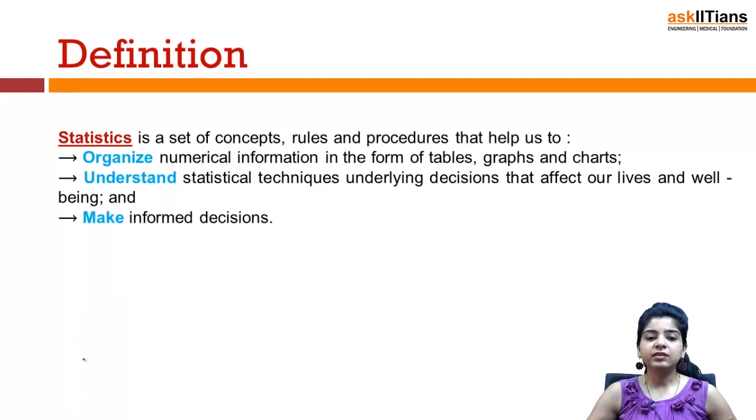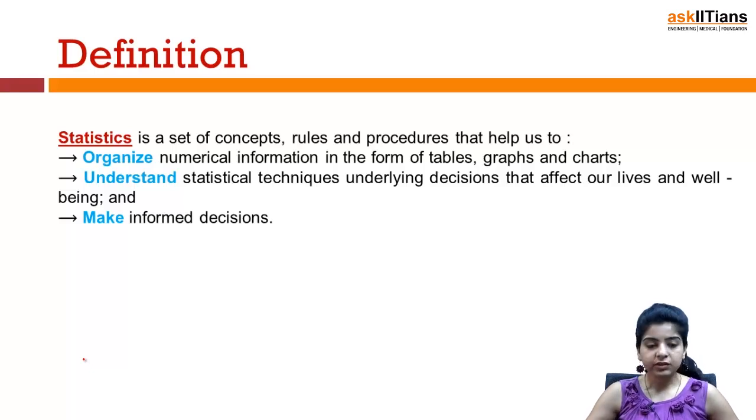In simple words, statistics is anything to do with data, and we use some statistical tools to find out some results. You'll get to know there are various measures of central tendency, then we'll discuss measures of dispersion. As they come, we'll be discussing each of these concepts. But in simple words, statistics basically refers to a set of concepts or rules.